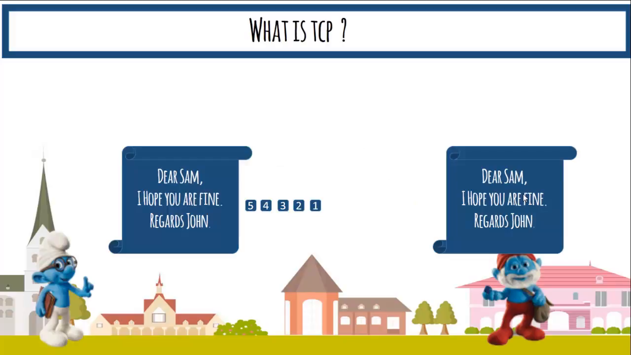In the case of UDP, we came to realize that sometimes packets will be received duplicated, sometimes packets may be missing, and they are not ordered. We saw in the example where this friend John was sending a letter to Sam, and Sam received something too difficult to understand. It didn't mean anything. Everything was disordered. Now, what happens in TCP?